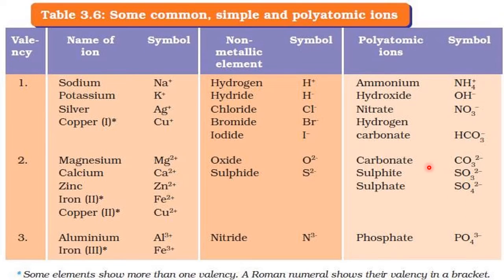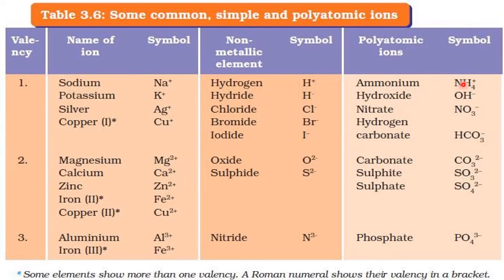Now remember, if it is a negative ion, then you think that it has taken the electron, it has accepted the electron. And if it is a positive ion, it has lost electron. How it has lost, why it has lost, that we will discuss later in the 11th class. For the time being, a positive ion has lost electron, and a negative ion indicates it has gained electron.